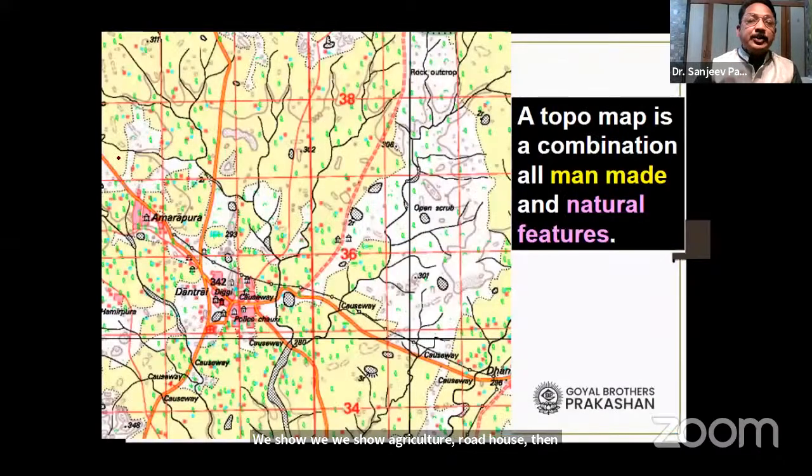Now, if I start drawing an actual post office or an actual house, or if I start drawing the actual police station, the things will become very difficult in such a small map.